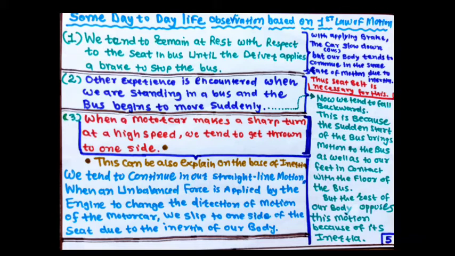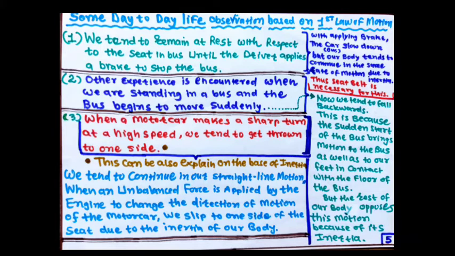Another experience is encountered when we are standing in a bus and the bus begins to move suddenly. So, now we tend to fall backward. What happened in that case? This is because the sudden start of the bus brings motion to the bus as well as to our feet in contact with the floor of the bus, but the rest of our body, other than the feet, opposes this motion because of its inertia.